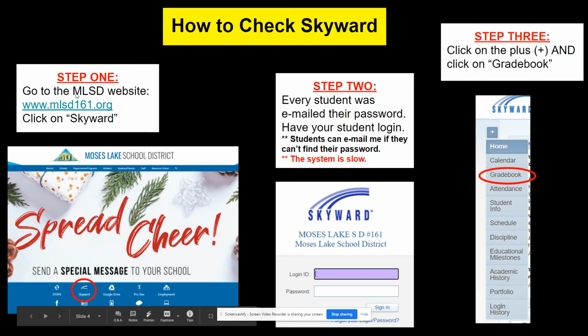Okay, Skyward. Step one, go to the MLSD website. There's that web address. Click on Skyward. Step two, every student was mailed their password. Have your student log in. If they can't remember, they can send me an email. The system is super slow, so if you see logging in, it's working. Step three, click on the plus, click on the gradebook. If you have more than one student in Moses Lake, you actually need to click on their name first.